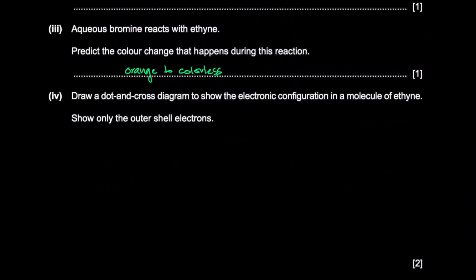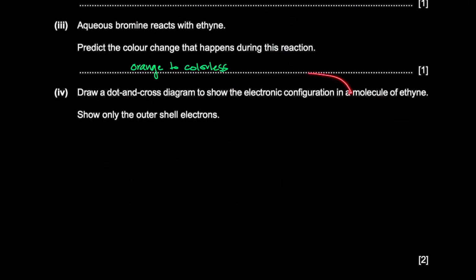Draw a dot and cross diagram to show the electronic configuration in a molecule of ethyne. Okay. Molecule of ethyne. So what do we have here? Well, we have a triple bond. Let me draw this out again. We have a triple bond and two single bonds, right?